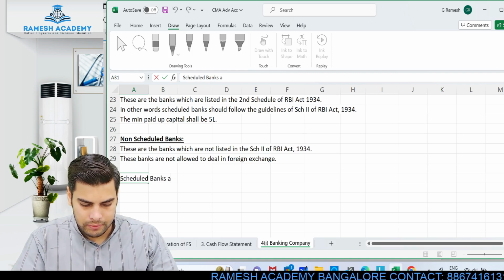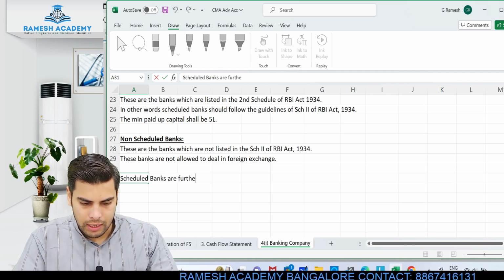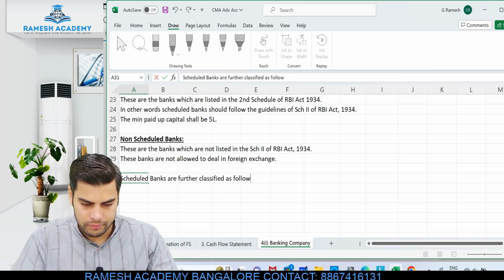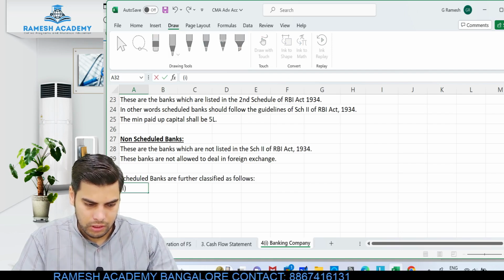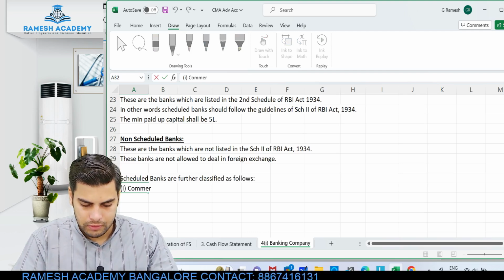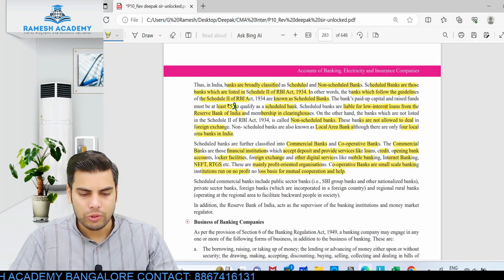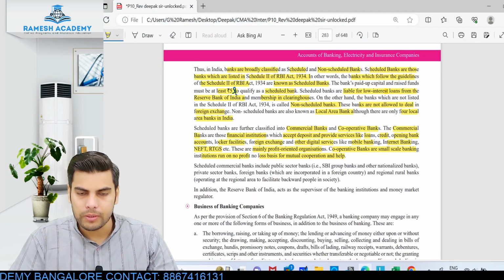Scheduled banks are further classified as follows. Okay, so first thing would be what? Commercial banks. Okay, so what are these commercial banks? So these are the banks which run mainly for the purpose of profit.